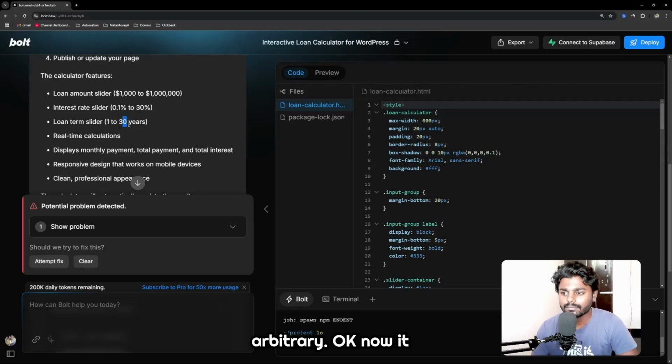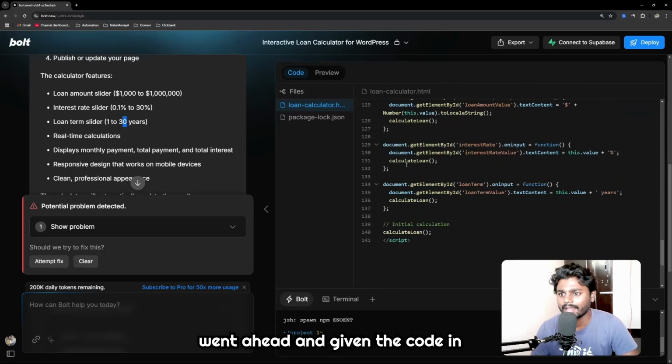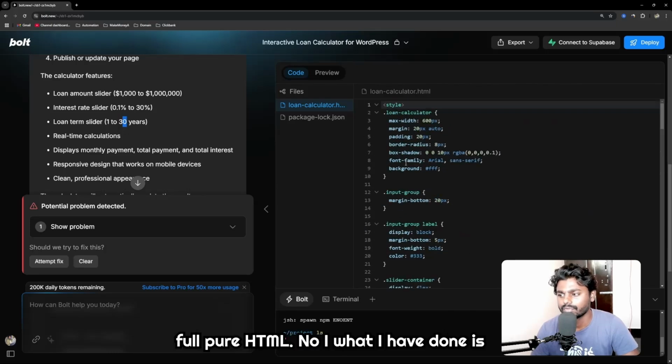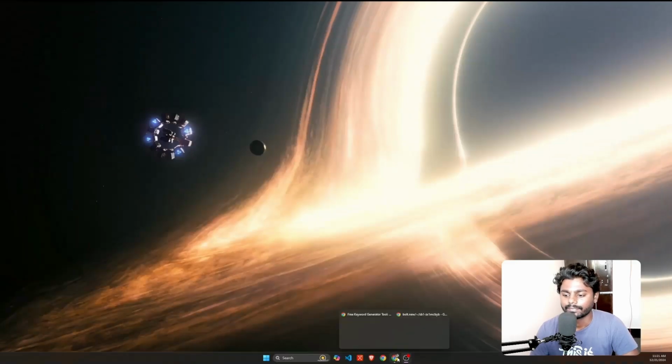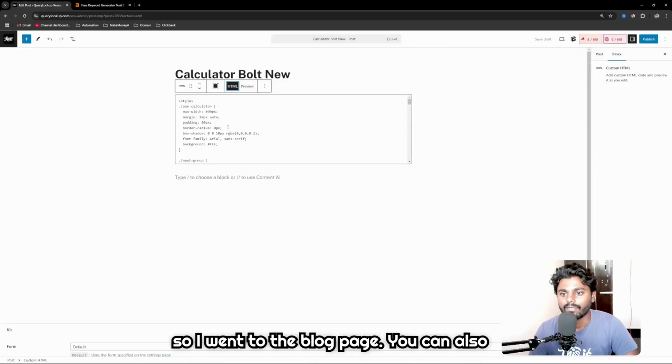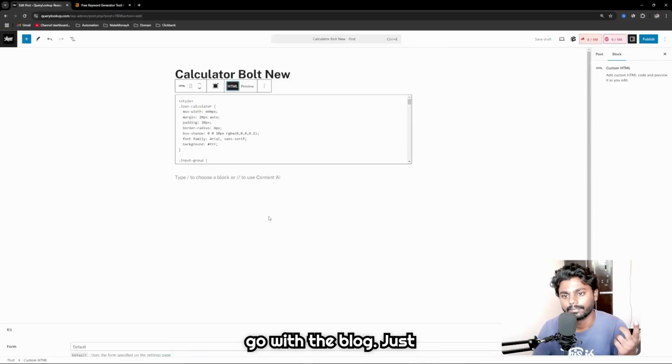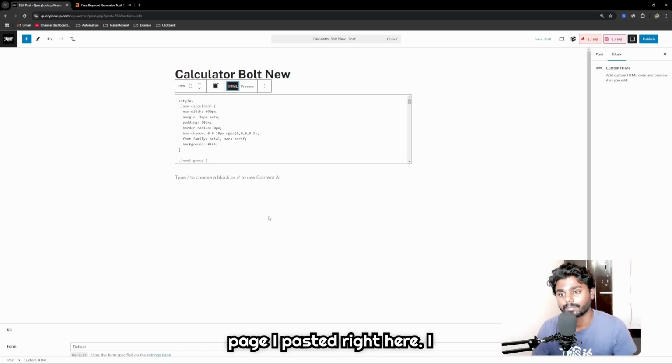Okay, now it went ahead and gave the code in full pure HTML. Now what I've done is I just copied this entire thing, not the package.json. I don't need it. I copied this entire thing and went to the, where is this? Yeah, so I went to the blog page. You can also go with just a blog page.